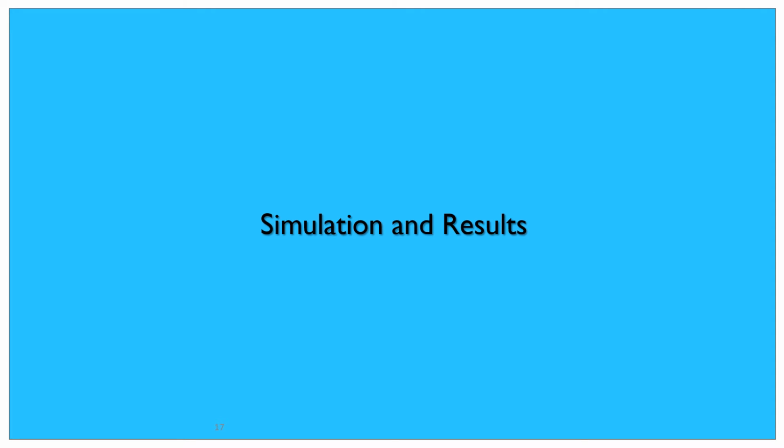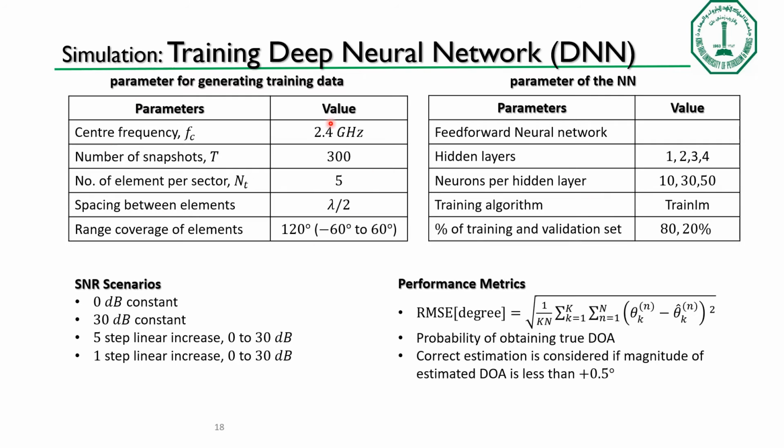Simulation and result. Here are the parameters used for generating the training data, while here are the parameters used in the network. We consider different hidden layers and different neurons per hidden layer. The training algorithm is the Levenberg-Marquardt. Here are the percentages of the training and the validation set.